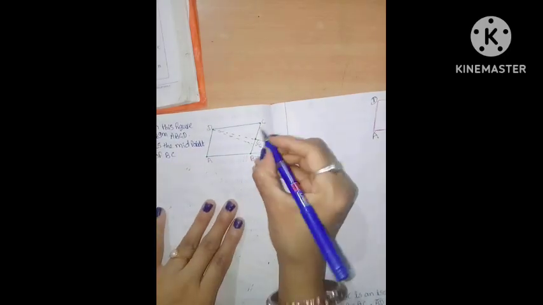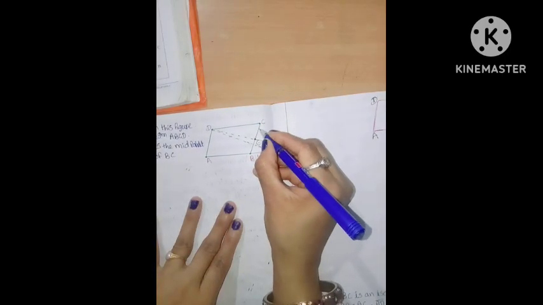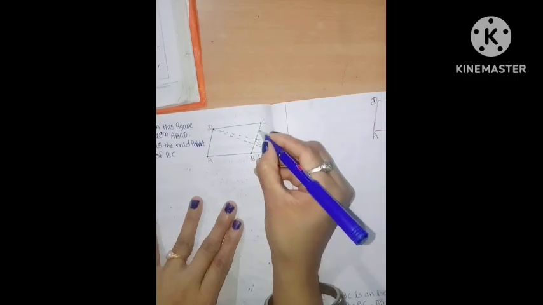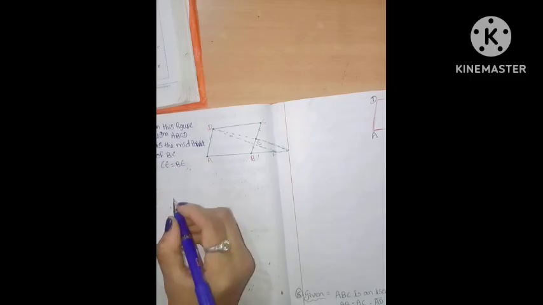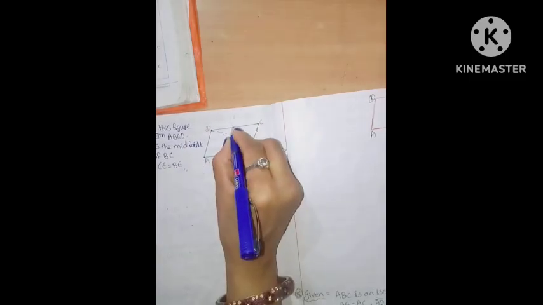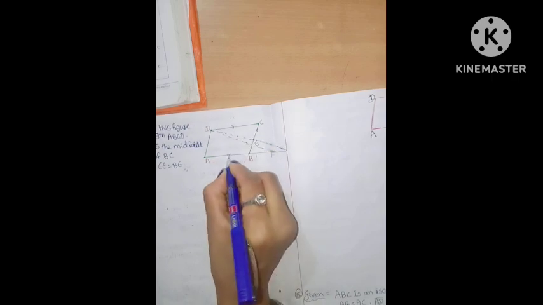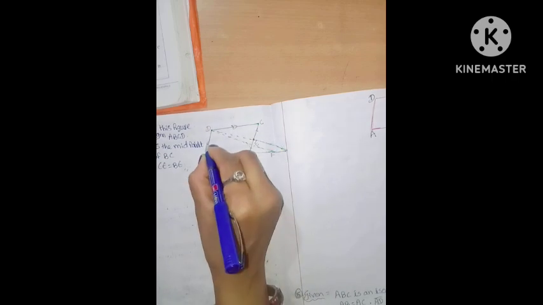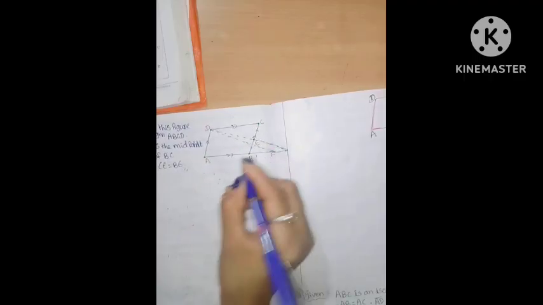Midpoint means this side and this side are both equal, so CE equals BE. Are you clear? In a parallelogram, what are equal? Opposite sides are equal. This side and this side are equal.